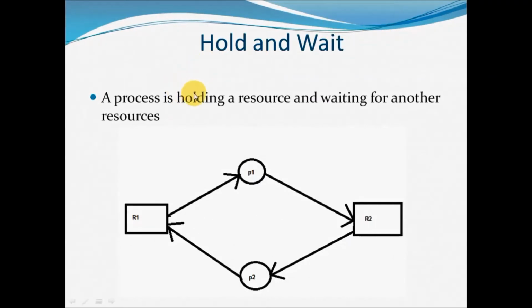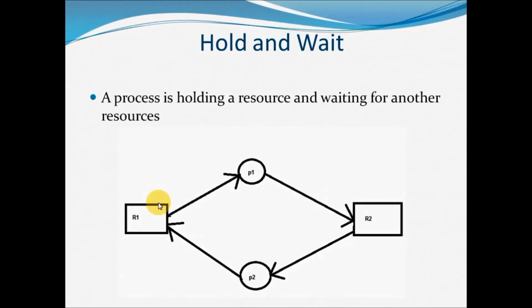A process is already holding a resource, but it is waiting for another resource. The process already has a resource, but it is waiting for resources from another process. Here is the example for hold and wait. P1 is already holding the resource R1, but it's waiting for the resource R2. P2 is already holding the resource R2, but it's waiting for the resource R1. So this is hold and wait, right?